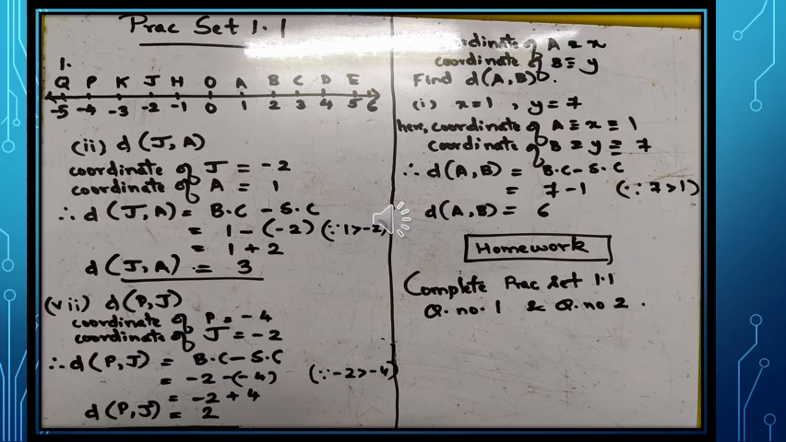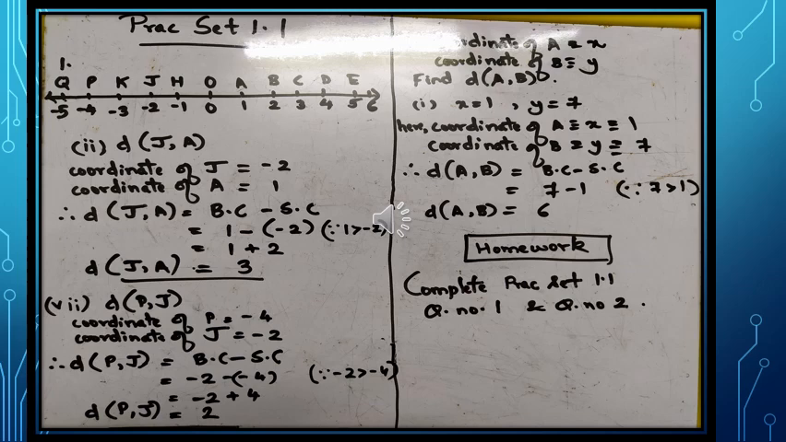We'll take question number 2. Calculation of the distance between points J and A. We know that the coordinate of J is equal to -2. The coordinate of A is equal to 1, as seen in the number line, and therefore distance JA is equal to bigger coordinate minus smaller coordinate, which is equal to 1 minus (-2).